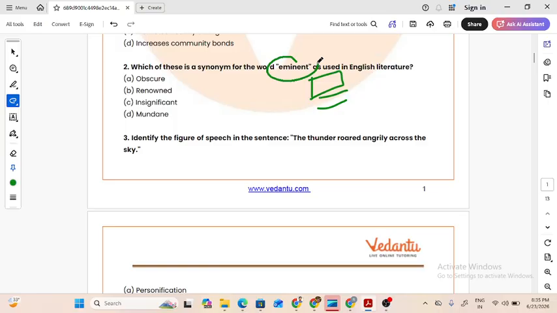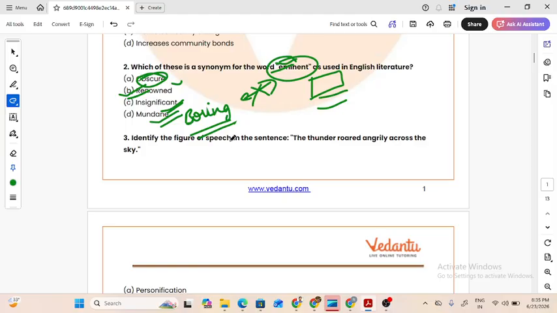So here, the word eminent, I'll tell you as of now, means very well known, having a great presence. The right answer would be renowned, because obscure is something which is not that meaningful. Insignificant means something which is not significant, something which has no importance. And as I said, eminent is something which has great importance. Mundane means boring, usual. So of course this does not fit.